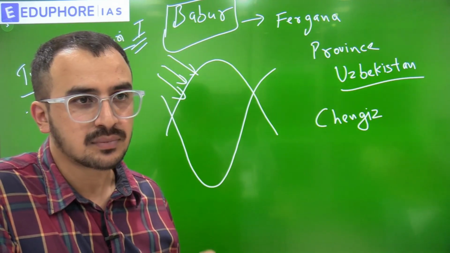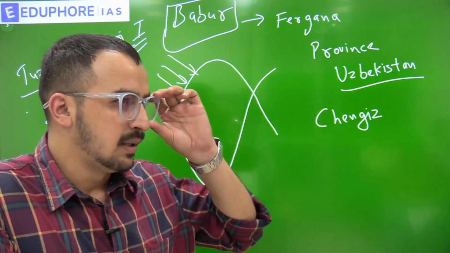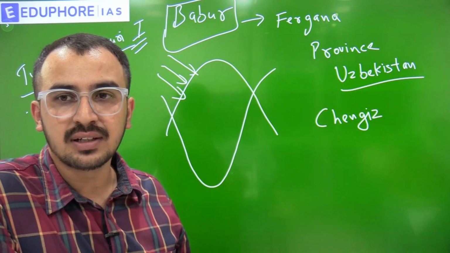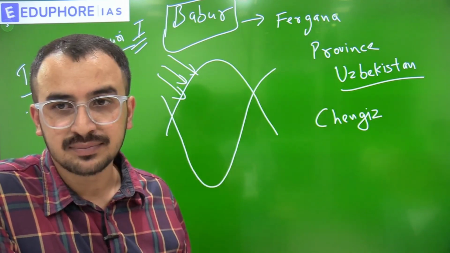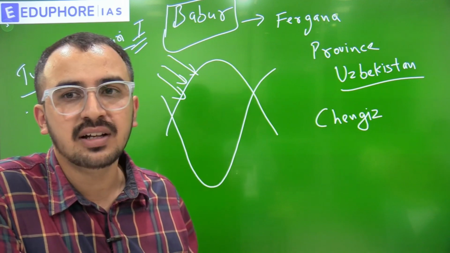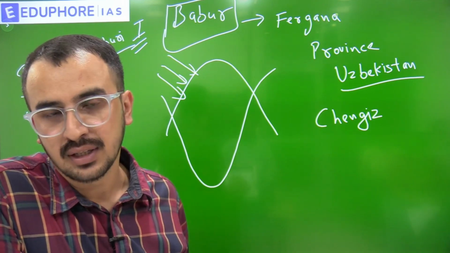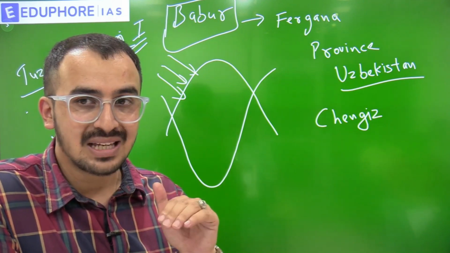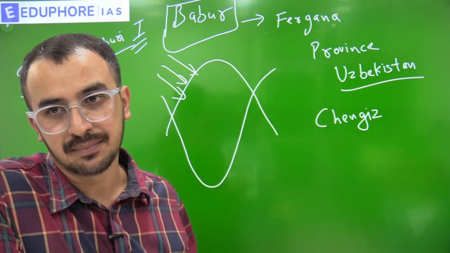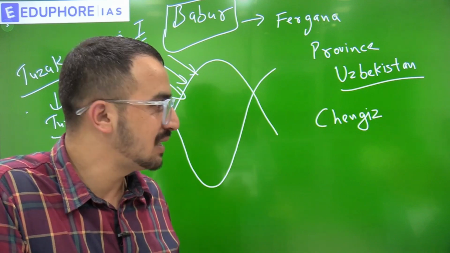So once there was a question. In that question, the statement was which of the following were contemporary. One was Babar, another option was Krishnadev Raya, the third one was Guru Nanak. So they all are contemporary. So you have to remember those kings who were of contemporary time. In the previous classes also we have discussed this.